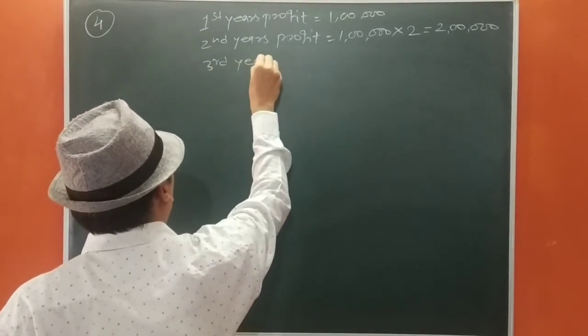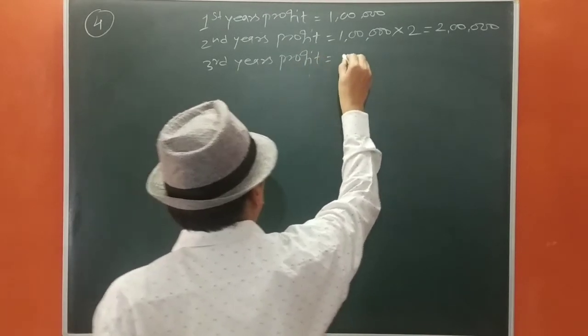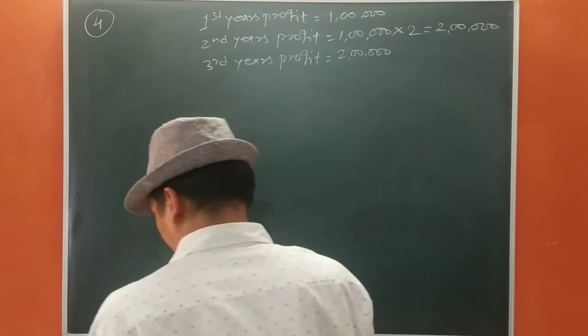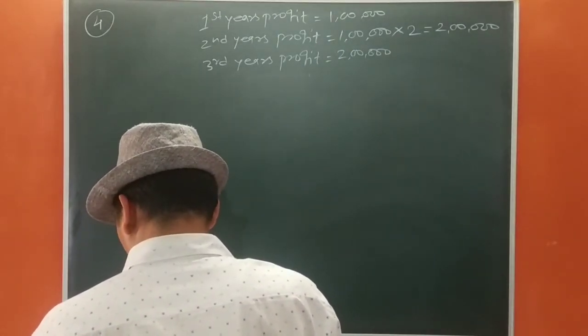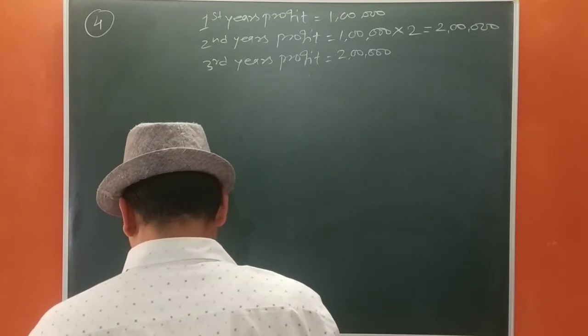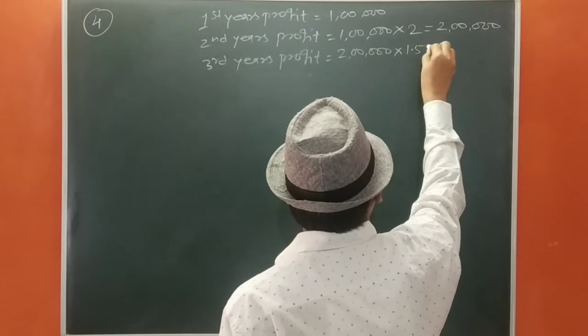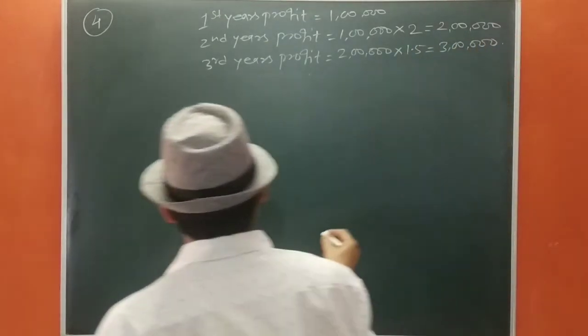Third year's profit equals, it is given that the third year profit was 1.5 times the profit of the second year. So 1.5 times, that will be 3 lakh. Now we are going to find out the average profit.